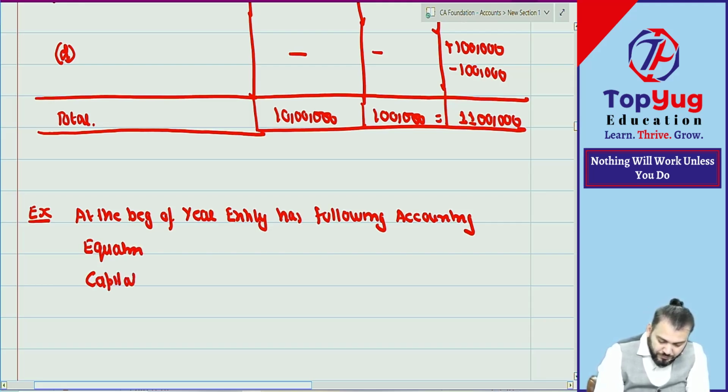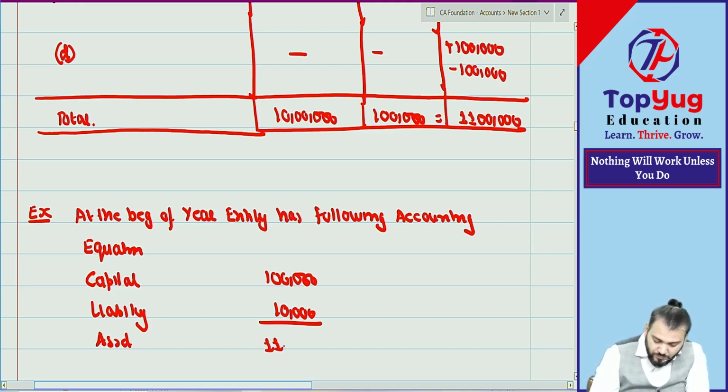Capital 1 lakh, liability 10,000. So asset is equal to what? 1 lakh 10,000.